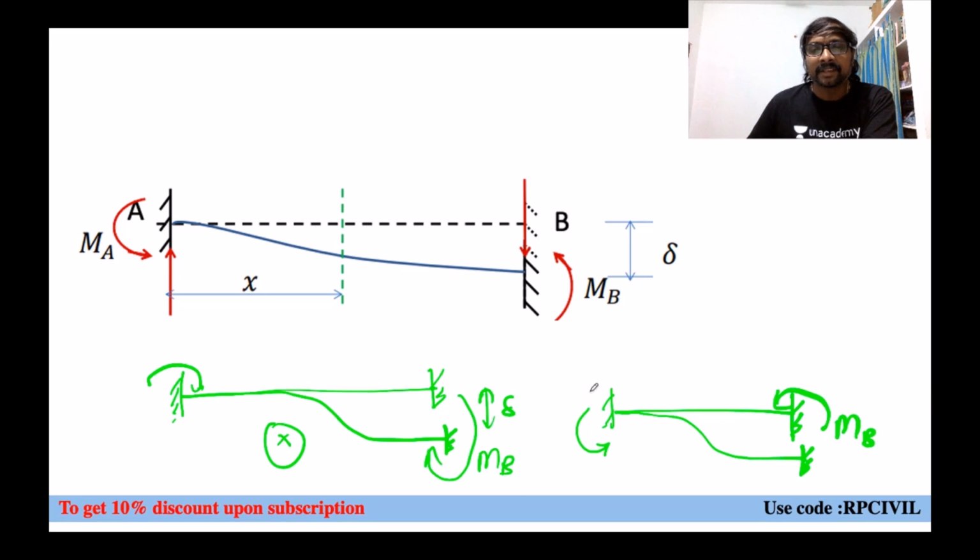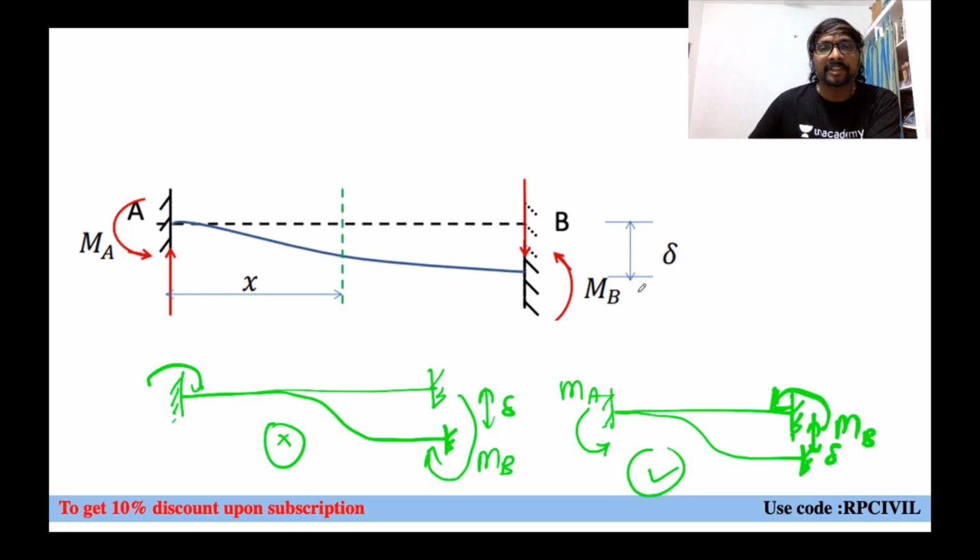If you consider like this, do you have any problem? Movement is in the downward direction, means sinking in the downward direction is possible or not? Yes. This is the equivalent movement, which is responsible for sinking of the support by an amount delta. So now it is correct. Always this arrow will be towards the sinking direction, so this direction is correct.